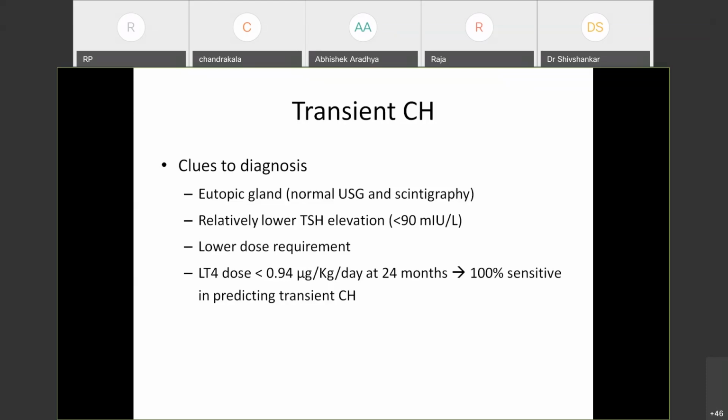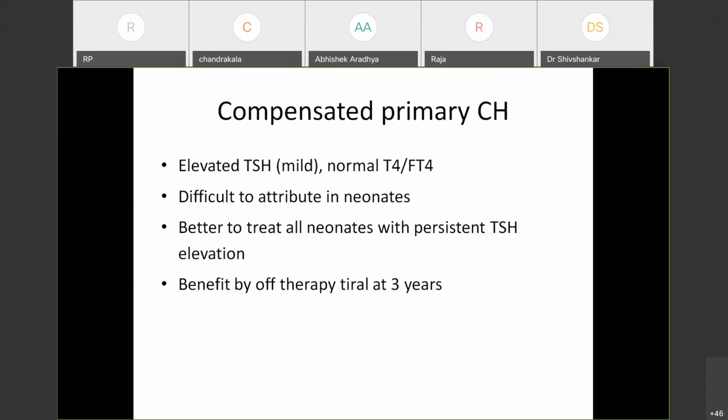In some cases, we find compensated permanent primary congenital hypothyroidism, where TSH is elevated mildly, but T4 is normal. In neonates, it is better to treat all these children because we never know who is permanent, who is transient. And they also benefit by an off therapy trial at 3 years.